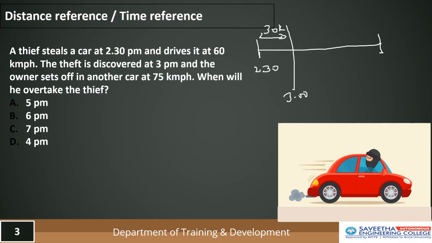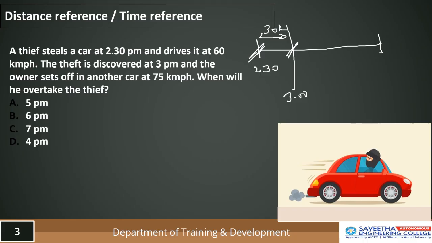So exactly at 3, the thief is at this place and the police is at this place. So the police is 30 kilometers away from the point where the thief is.